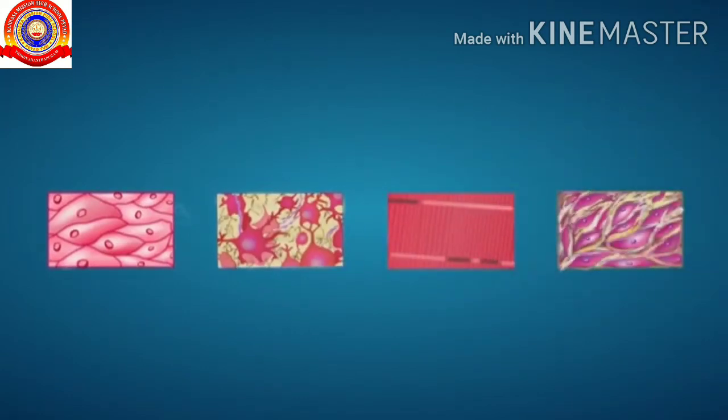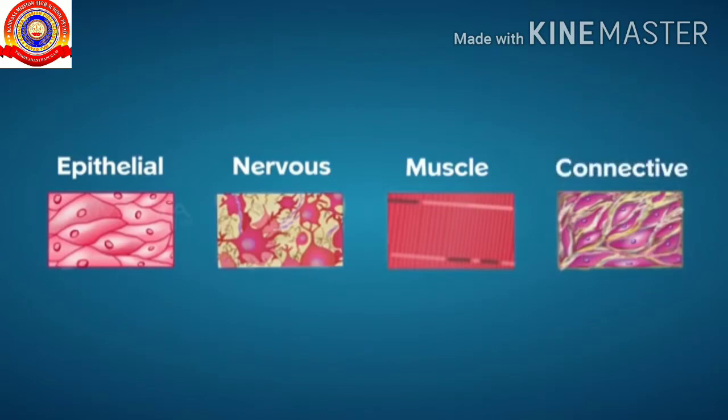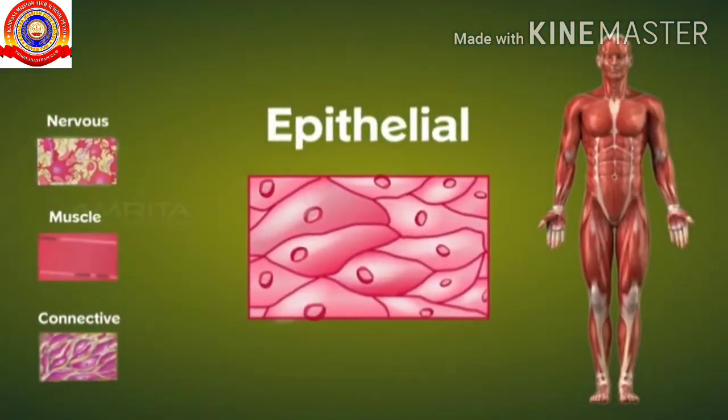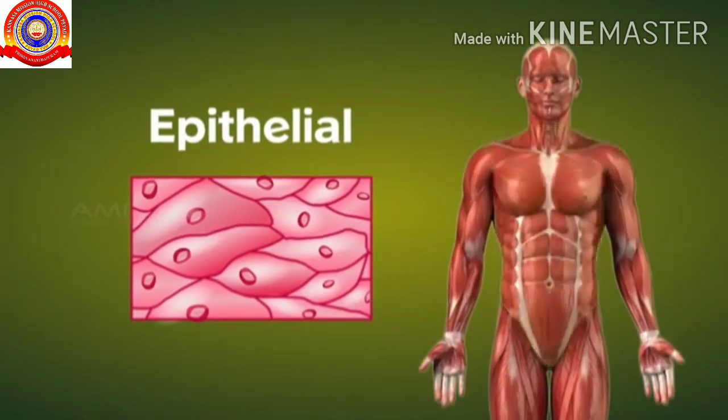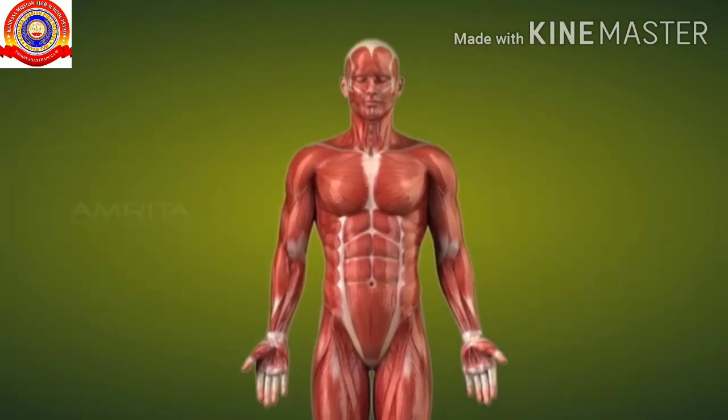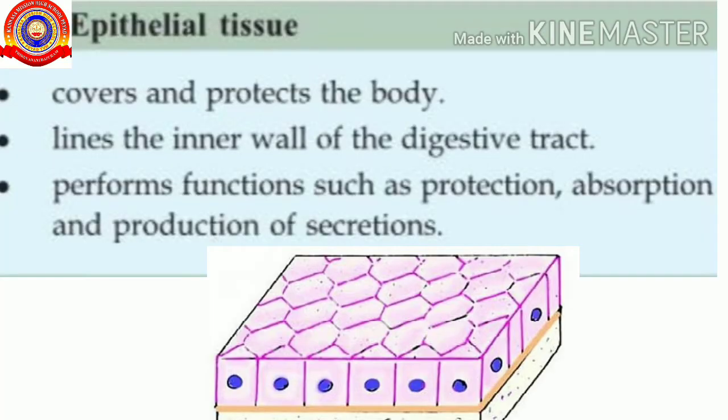There are four basic types of tissue in the body of all animals, including the human body. These make up all the organs, structures, and other contents of the body. The first one is the epithelial tissue. The epithelial tissue covers and protects the body.